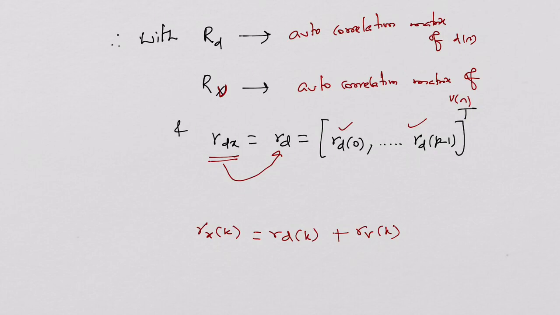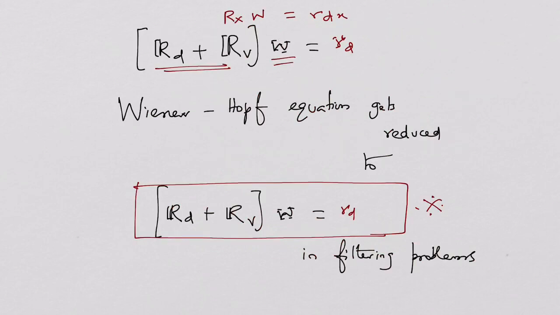With all these assumptions, is it possible to change the Wiener Hopf equation? What is the general Wiener Hopf equation? Rx w is equal to rdx. So Rx is replaced as Rd plus Rv into w is equal to rd. So the Wiener Hopf equations meant for the FIR Wiener filter, the optimum filter, get changed in the case of classical filtering issues.